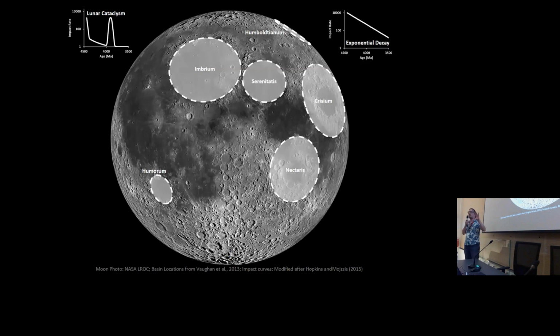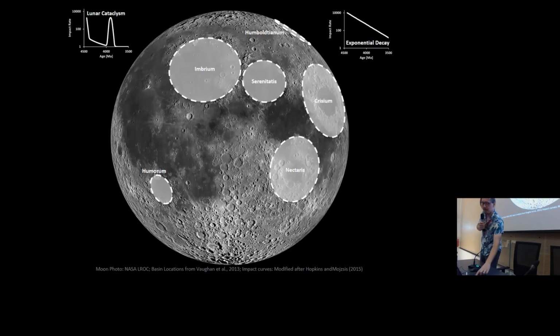We're interested in dating those basin impacts because they give us insights into the impact flux recorded on the lunar surface for the first 600 million years or so after solar system formation or moon formation. We have had various scenarios over time, one extreme being the lunar cataclysm scenario, where a lot of those basins form at 3.9 billion years. On the other extreme, we have just an exponential decay.